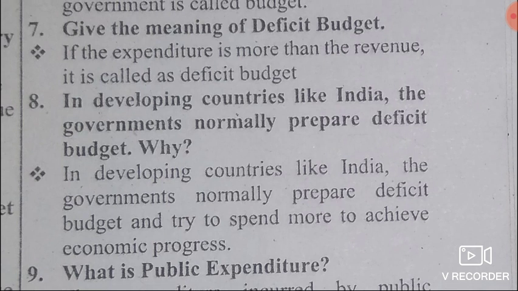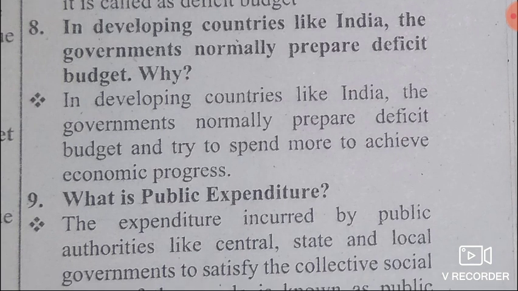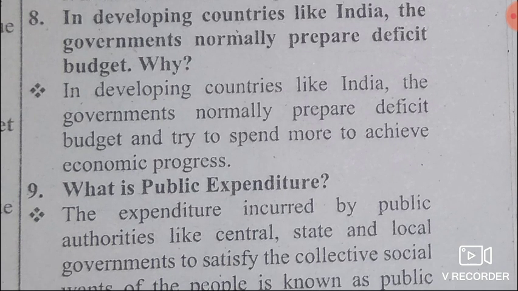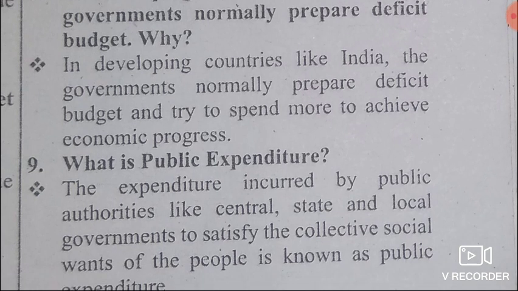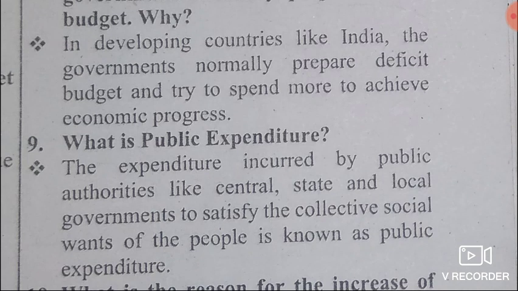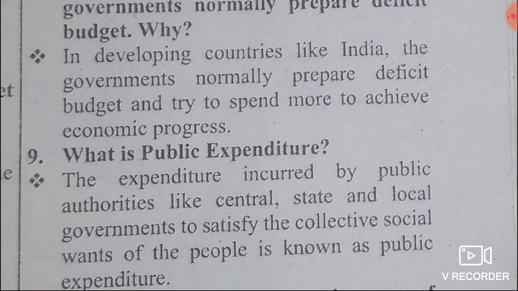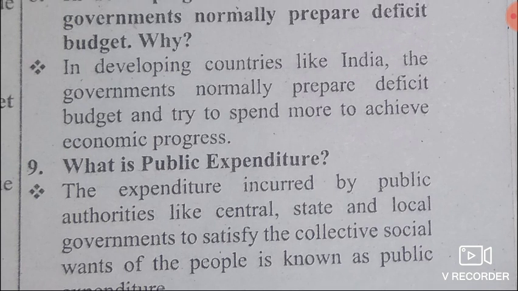Then eighth question, in developing countries like India, the governments normally prepare deficit budget. Why? Answer, in developing countries like India, the governments normally prepare deficit budget and try to spend more to achieve economic progress, isn't it?